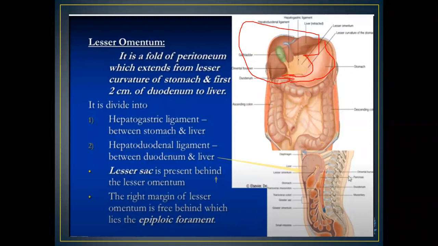Now, what is the importance of this lesser omentum? Its function is that it is providing support by the peritoneum. The stomach is always known as gastric, and the liver is known as hepatic. So another name for this lesser omentum is the gastrohepatic omentum, as it is covering the space between the lesser curvature of the stomach and duodenum to the liver. So this small space is known as the lesser omentum.